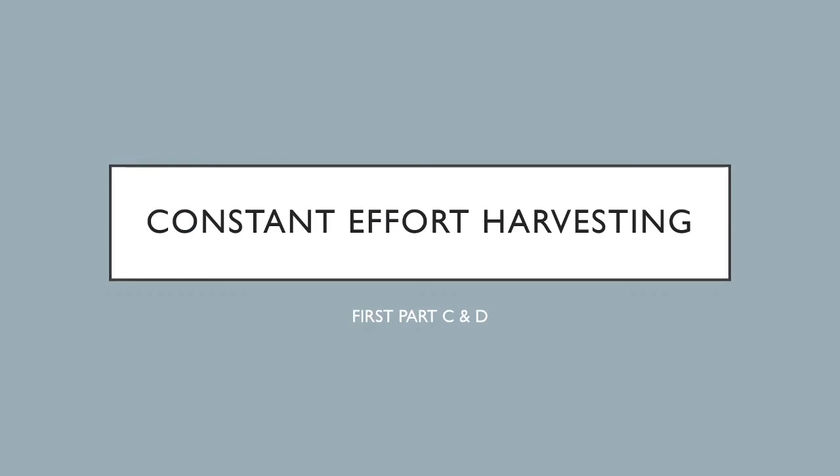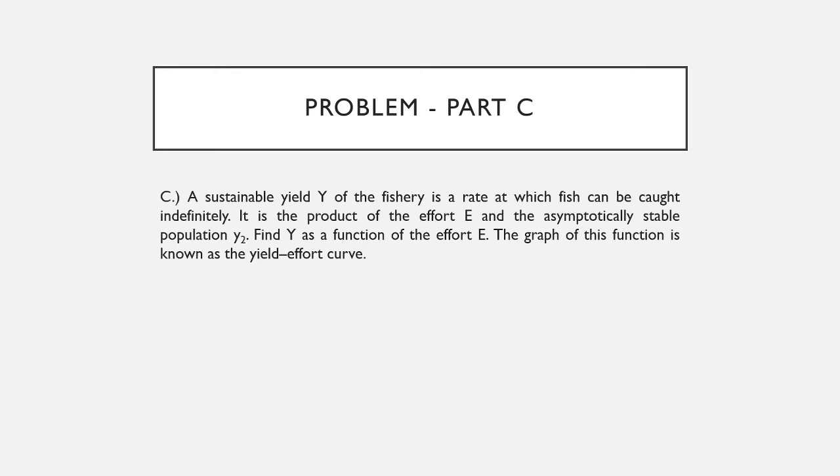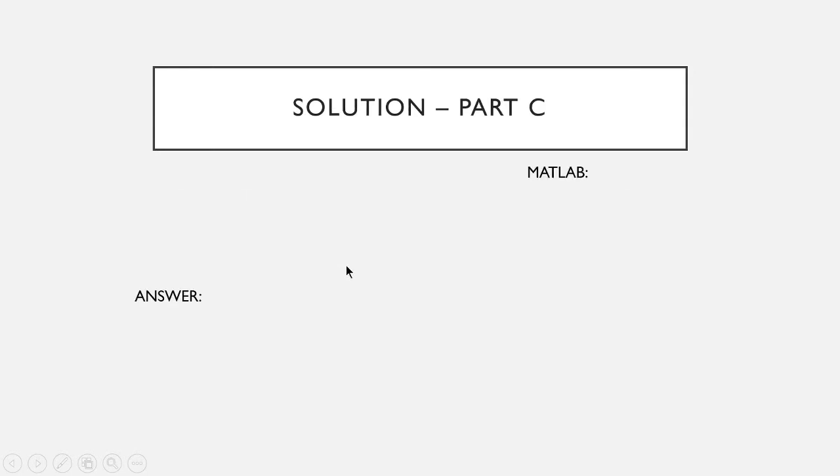For problem constant effort harvesting part C, a sustainable yield Y of the fishery is a rate at which fish can be caught indefinitely. It is the product of the effort E and the asymptotically stable population y sub 2. Find Y as a function of the effort E. The graph of this function is known as the yield effort curve. To solve this problem, consider first the equation Y = E y sub 2. Since the fish can be captured indefinitely, the solution for y must always be non-zero positive.